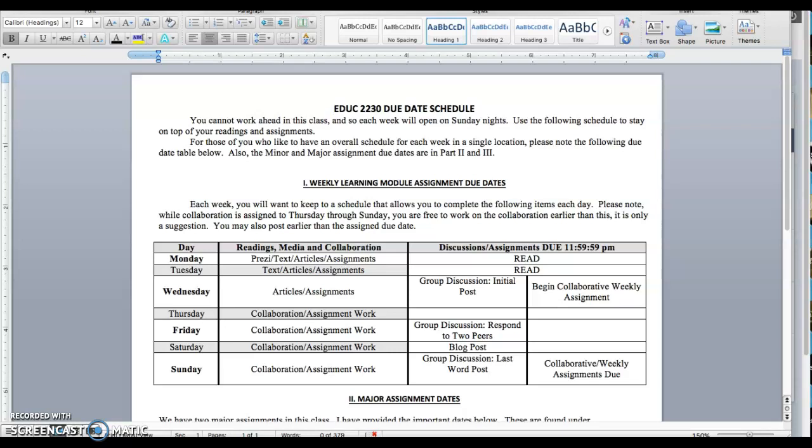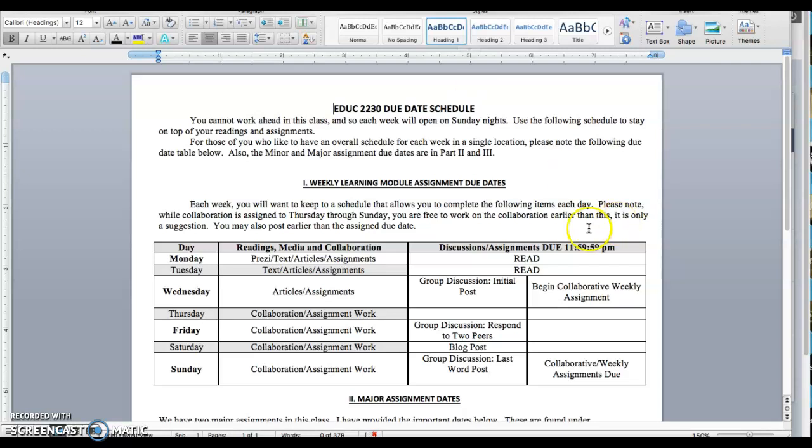By Friday, you should respond to two of your peers in the discussion post. And then on Sunday in the discussion post, you go back to your original quote, read what your peers said, and then write a response to them that explains why you chose that quote. It's first word, last word. Collaborative and weekly assignments are also due by Sunday night at 11:59 and 59 seconds.